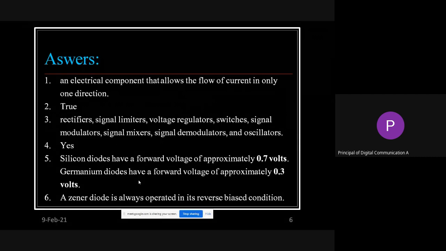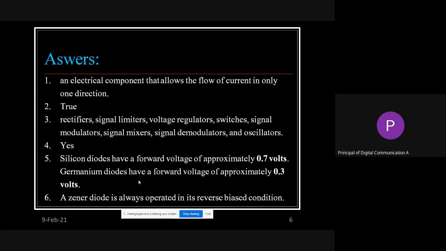Then what was the maximum voltage it can handle? Diodes are manufactured using two types of material, silicon and germanium. Both have different voltages, that is what is given, 0.7 and 0.3. But globally silicon is preferred.